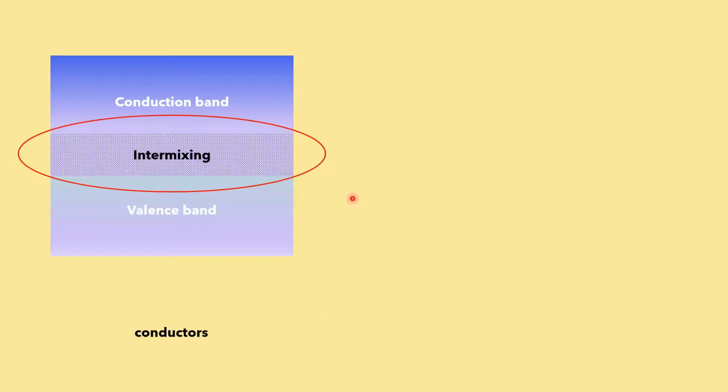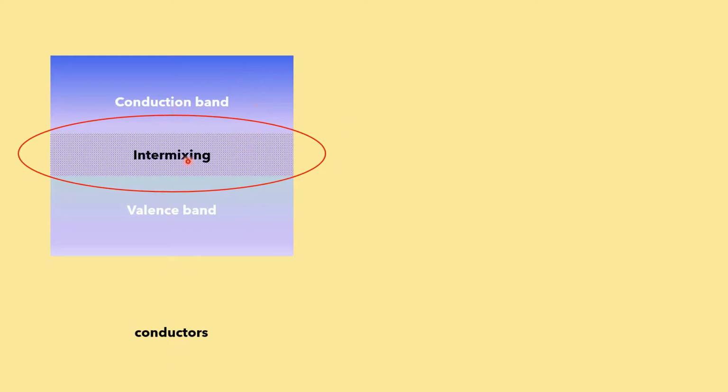Okay. Now the phenomenon explained in the conductor is that each and every metal has its own free electrons. Coming to band theory, the energy bands associated with the conductor, the valence band and conduction band, will be there. There will be intermixing of the bands in the case of conductors.